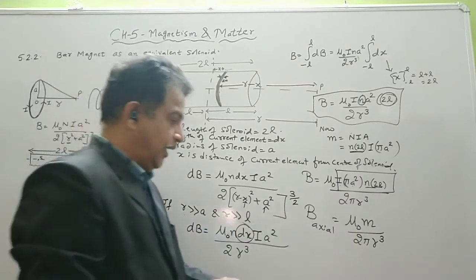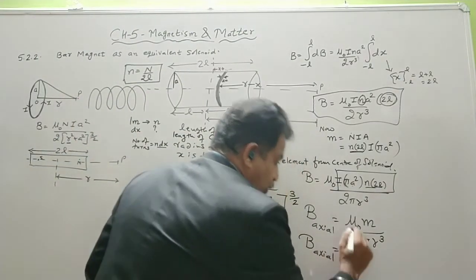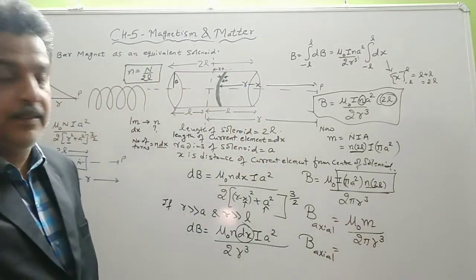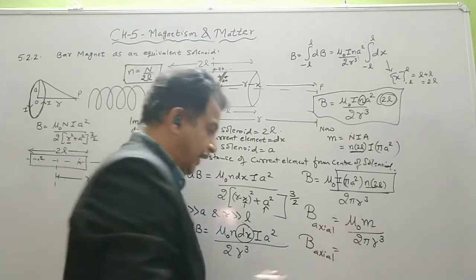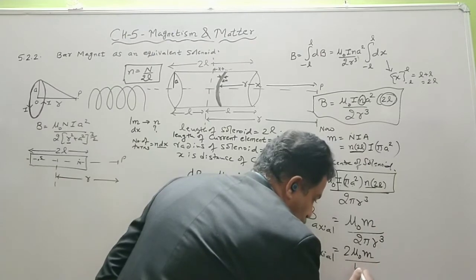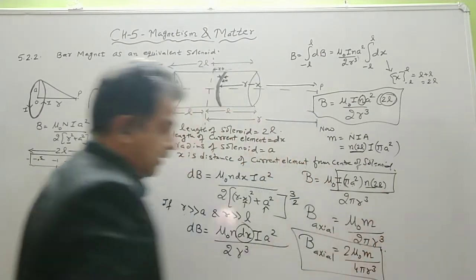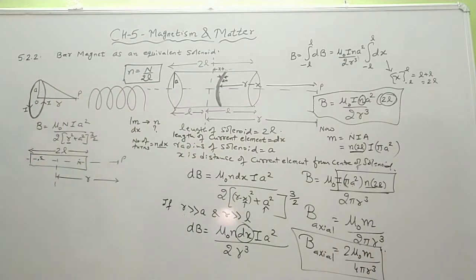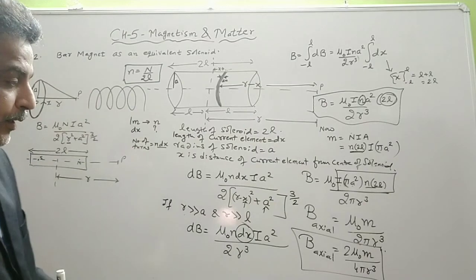Now for easy calculation, because we know mu naught is 4 pi into 10 raised to minus 7, it can be easily cancelled if we have a 4 pi here. So we write this equation as 2 mu naught M upon 4 pi r cube. So this is the derivation for the magnetic field along the axis of a solenoid.